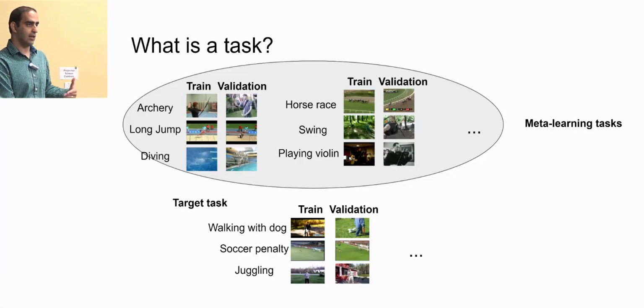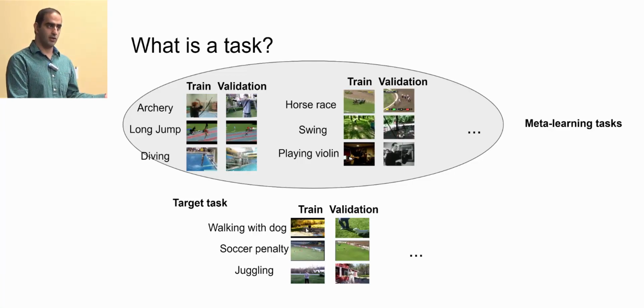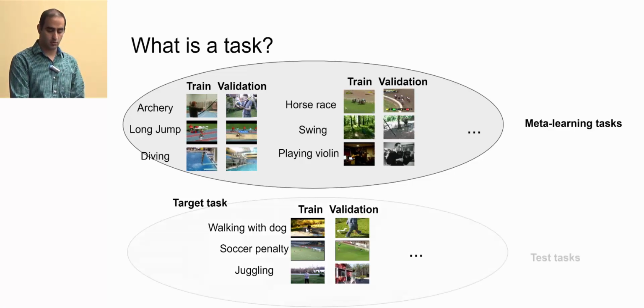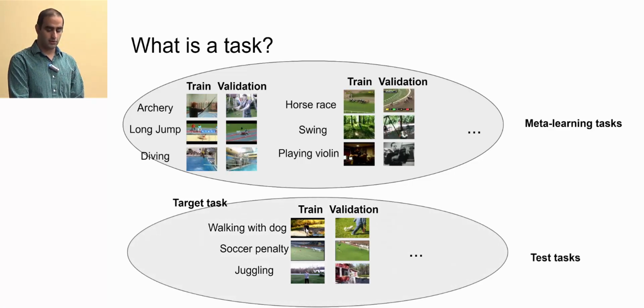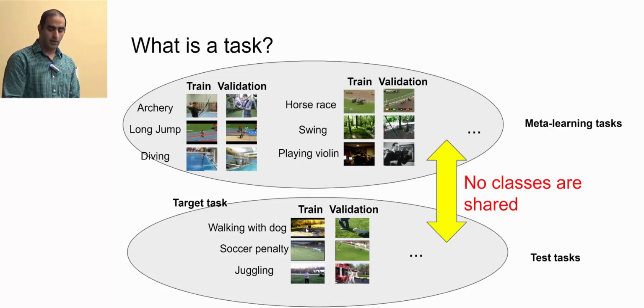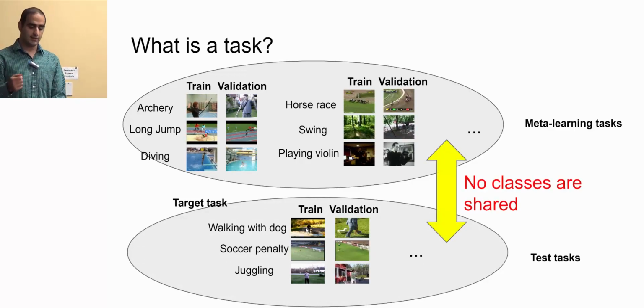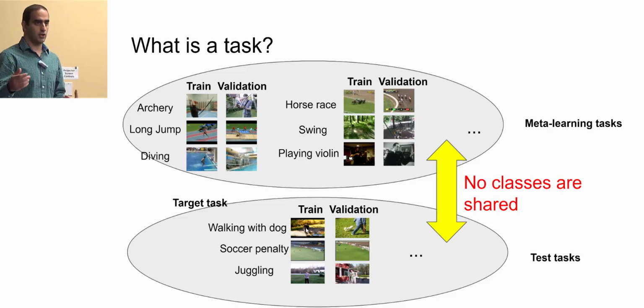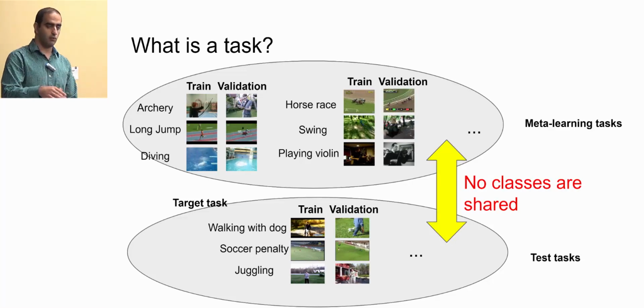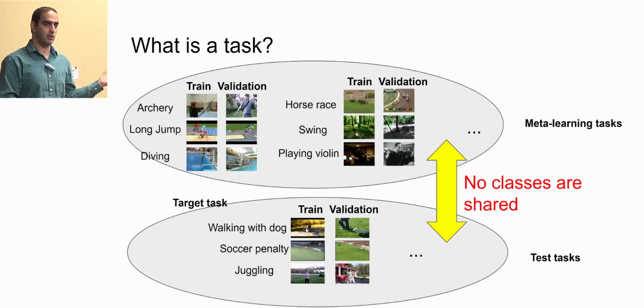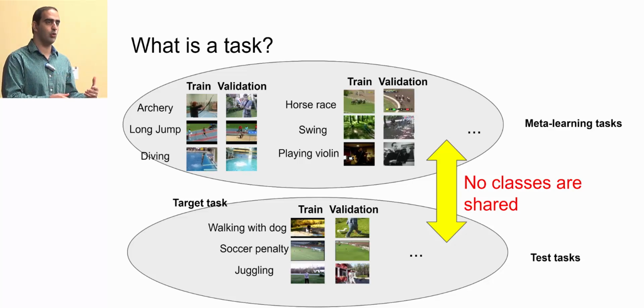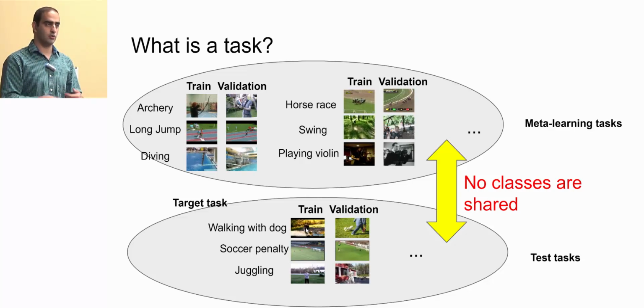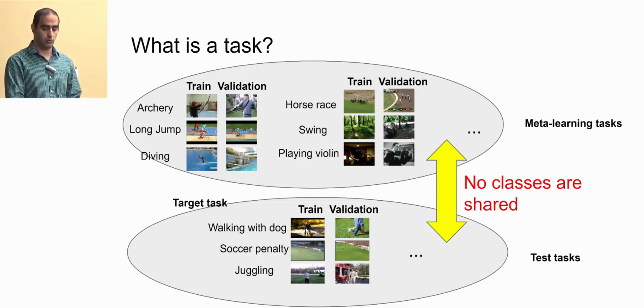Again, we can have a lot of different target tasks, so we put them in another set and call them test tasks. The important thing is that the classes are not shared. You have never seen walking with dog during the tasks in meta-learning, so that's a completely new class that you have to learn.